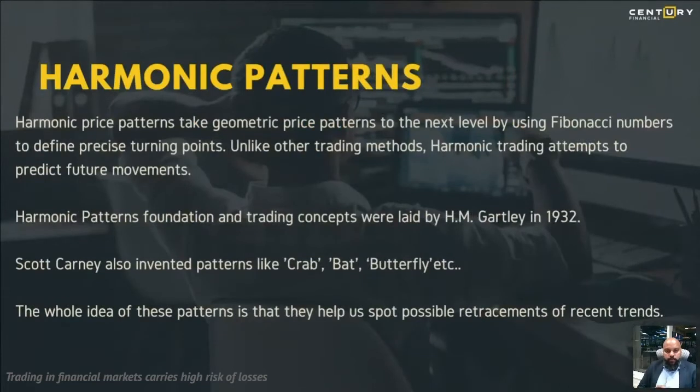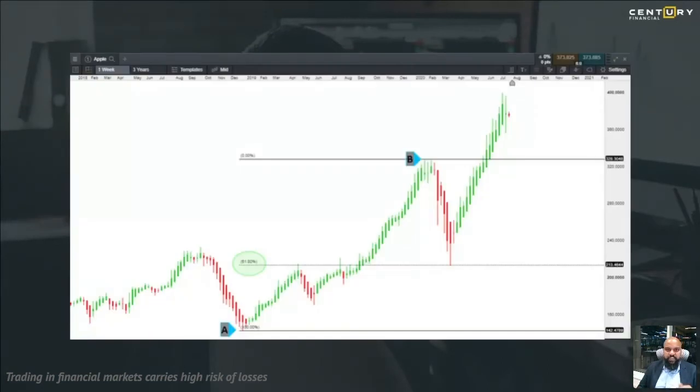Okay, now moving forward, we understand what Fibonacci is. We understand how the Fibonacci numbers are formed. Now we understood how 61.8, the golden ratio, was derived from the Fibonacci numbers. Because we have derived it from numbers to a percentage as a ratio, we were able to measure the percentage move on Apple and a percentage drop on Apple before you bought it. So we are going to keep that in mind.